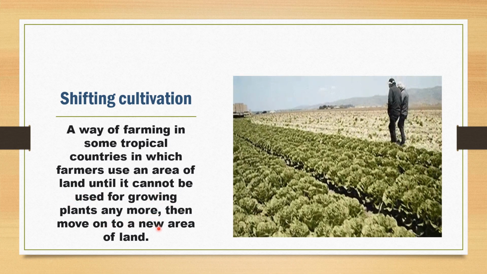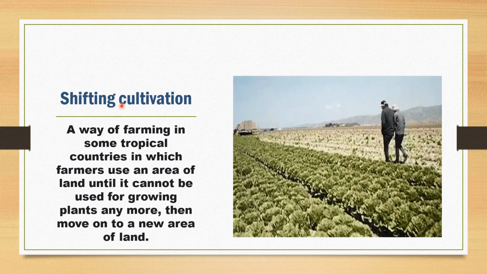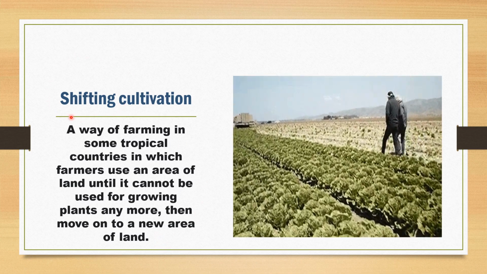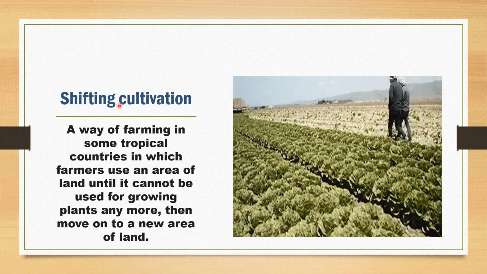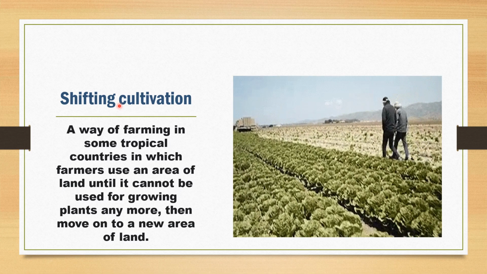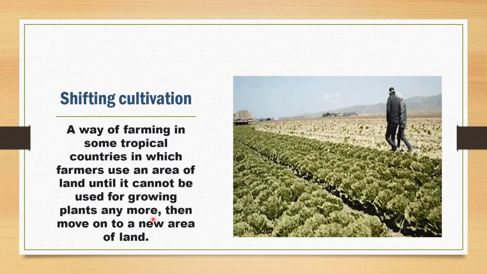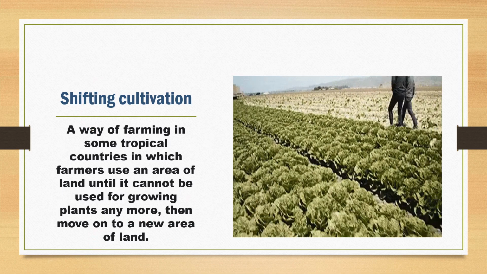They move on to a new area of land. So the term shifting means that farmers leave a land after cultivation or after harvesting. So they leave that land to regain the soil fertility and they move on to a new area of land, which is called shifting cultivation.